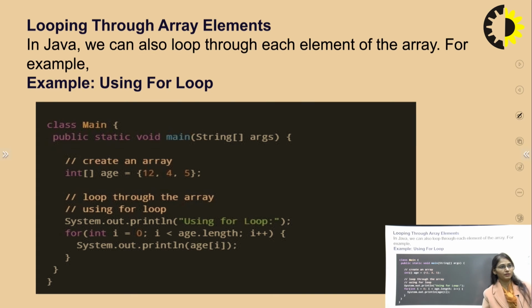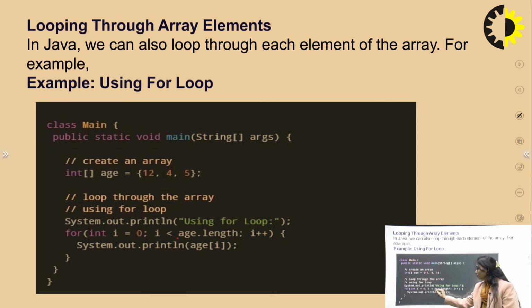Now moving toward looping through array elements. Suppose you want to put a loop inside of this array, or some iteration is required for some elements. We can use this particular for loop. Suppose they have given a program in which age is initialized with these 3 elements. So the loop through the array will be, suppose they have given age.length.